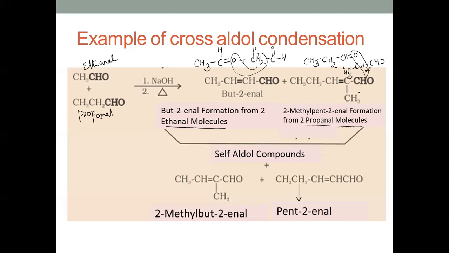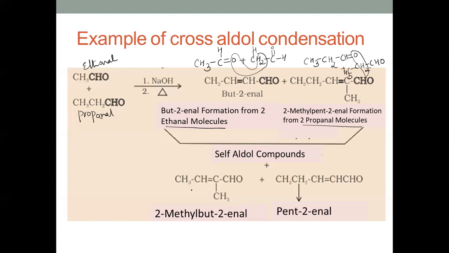So I can directly write the alpha beta unsaturated carbonyl compound by following the mechanism I've given you, without the actual mechanism being followed. The condensation products which are obtained from two molecules of the same type are called self-aldol products, because here I'm using two ethanal molecules, here two propanal molecules, that is, of the same type.